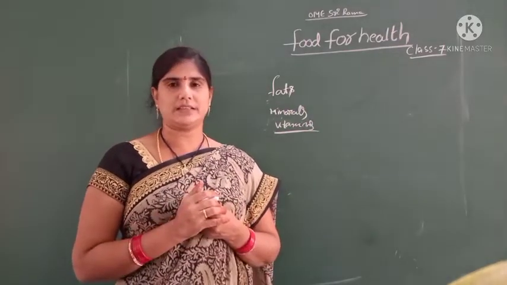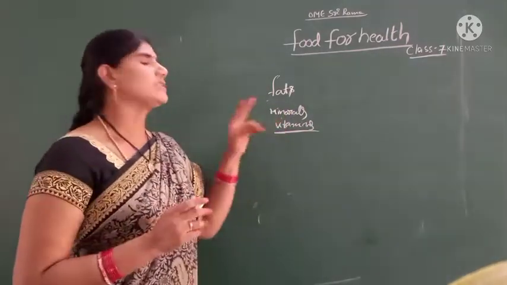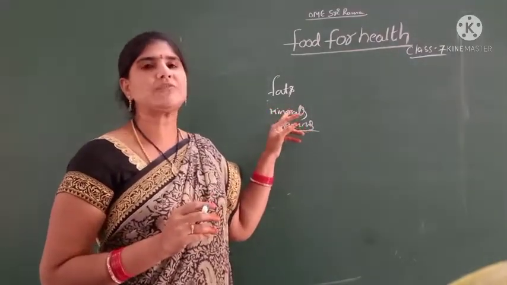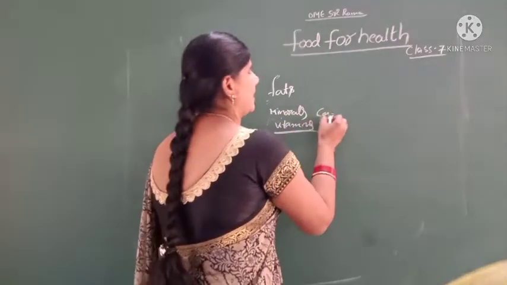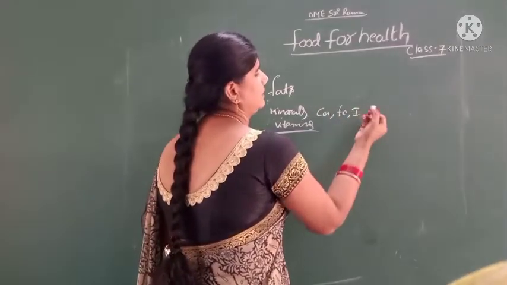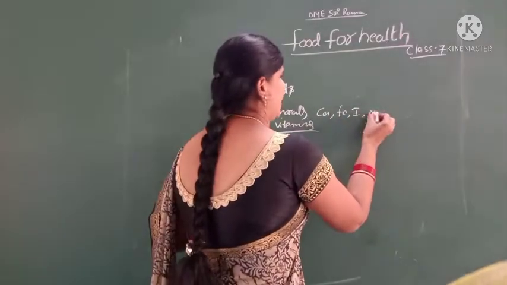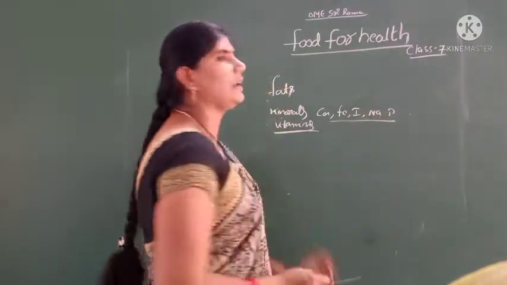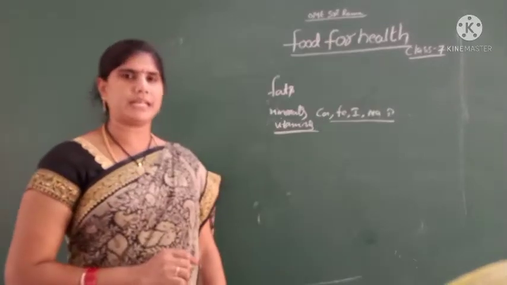Give some examples of minerals: calcium, iron, iodine, sodium and phosphorus. These are all elements of the minerals.